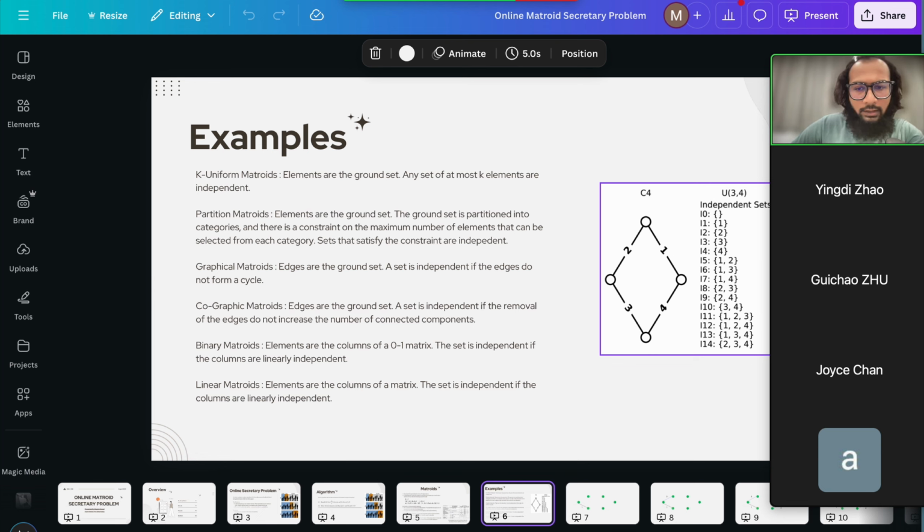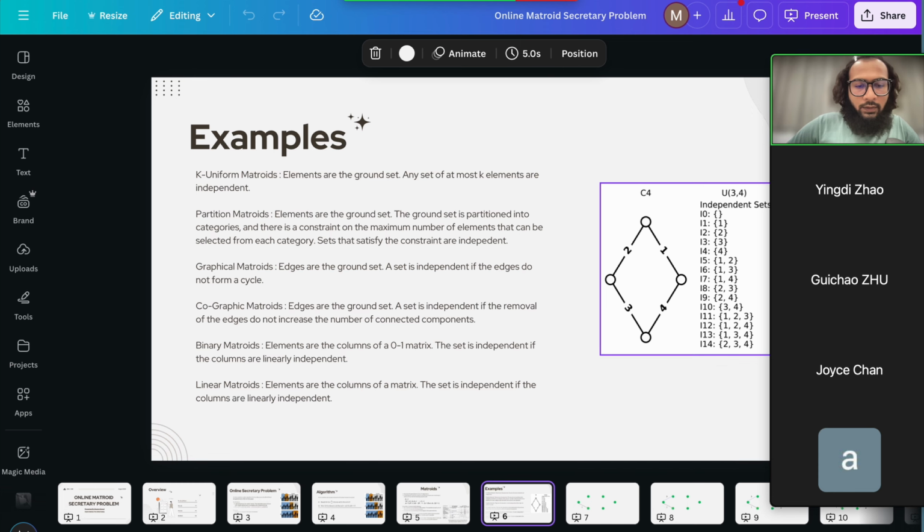We have binary matroids, in which the elements are the columns of a 0-1 matrix. The set is independent if the columns are linearly independent. And of course, we have the natural generalization in which we allow not just a 0-1 matrix but any matrix. This is just linear matroids.